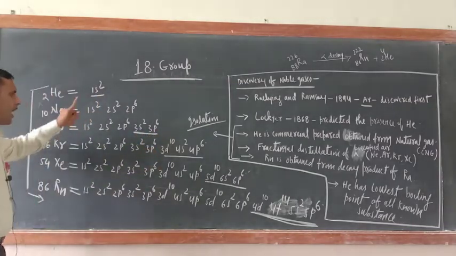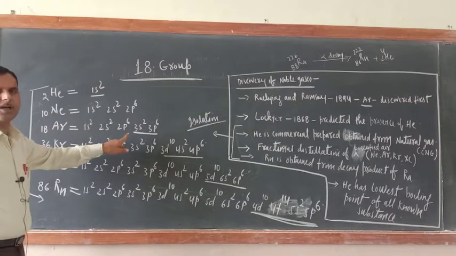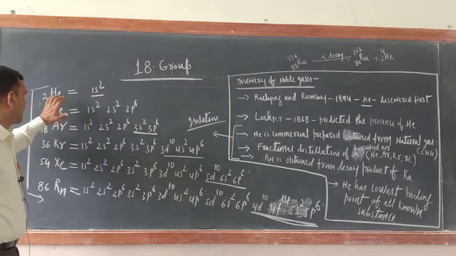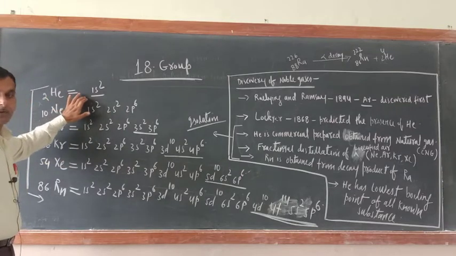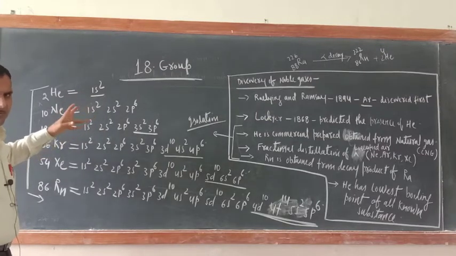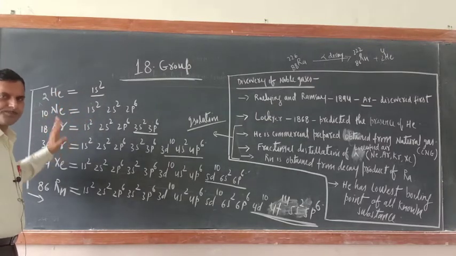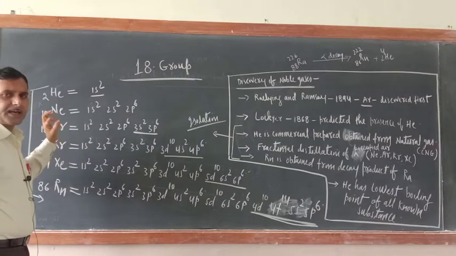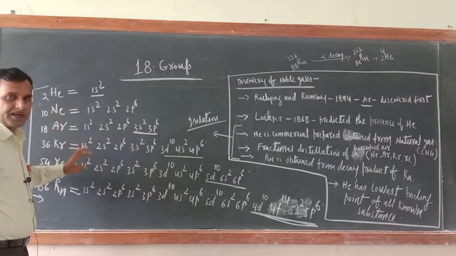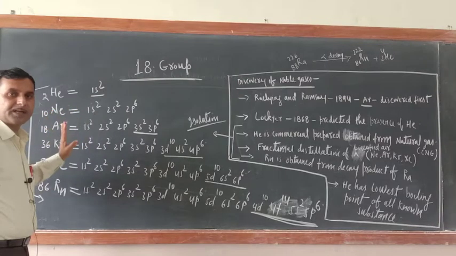all of them have their last electron in the p block. That is why they are known as p block elements. Now helium is exceptional, even though it has its last electron in the s block, s orbital. Nevertheless, it has been included in the 18th group. The justification is very simple. Noble gases are chemically inert, and helium is also chemically inert. That is why it has been kept with the 18th group.